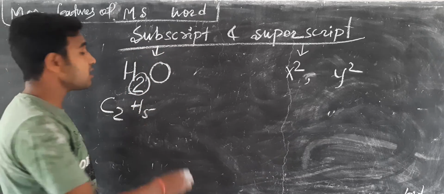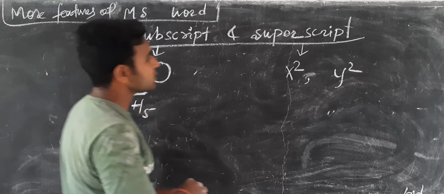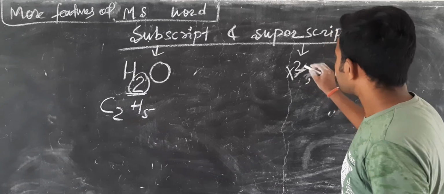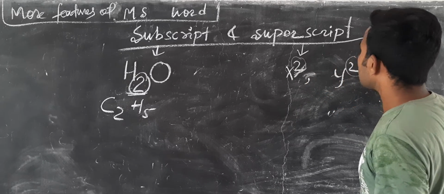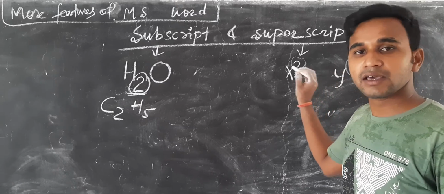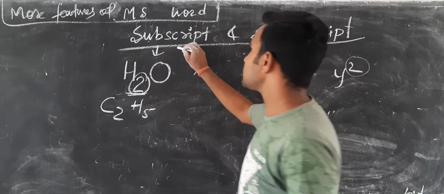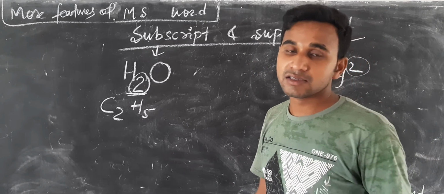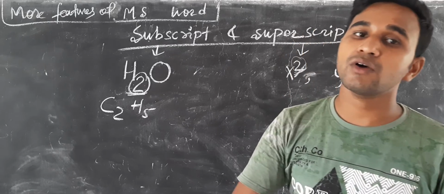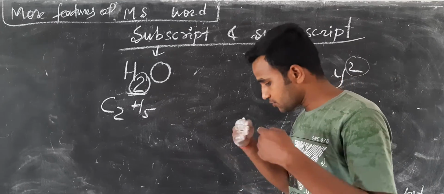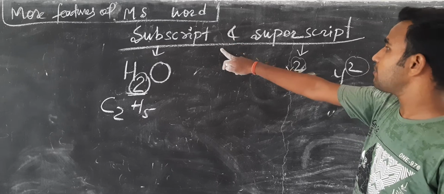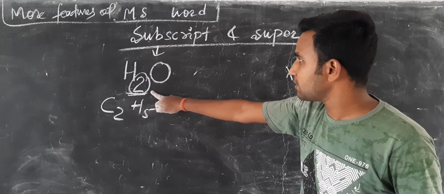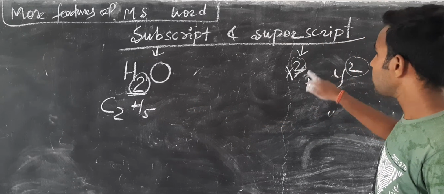This one is called subscript, and this one is what? This is above the main level. So this one is 2. This is the superscript. We can use subscript and superscript in chemical formulas and mathematical formulas. If you type in your Word document, you can use subscript and superscript like this. This is the meaning of subscript. This is the meaning of superscript.